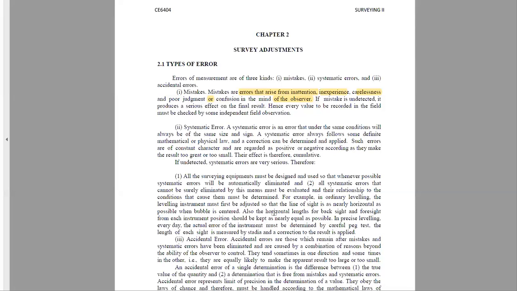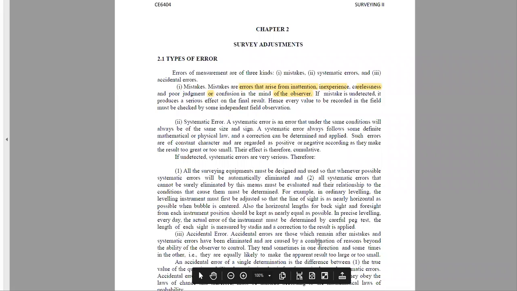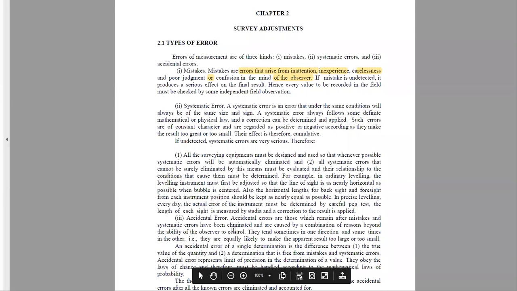Now, the third error is accidental error. Accidental errors are those which remain after mistakes and systematic errors have been eliminated. Means we have applied correction for mistakes, we have applied correction for systematic errors. Still, there are some errors that remain, and these errors are accidental errors.